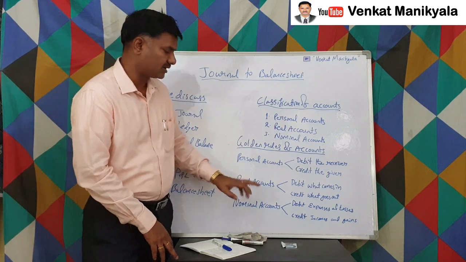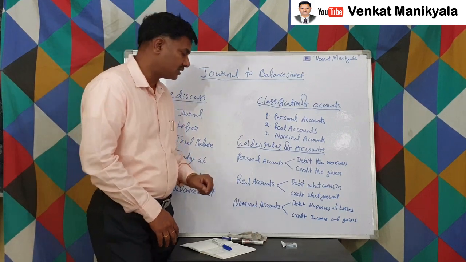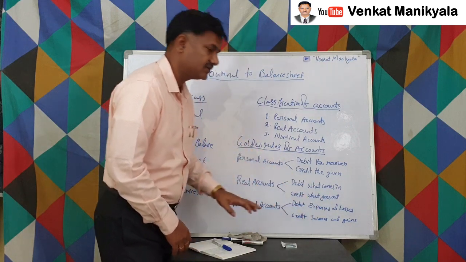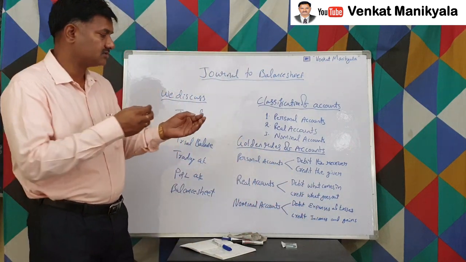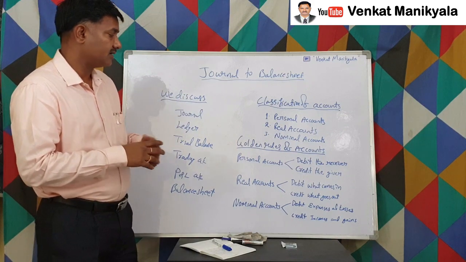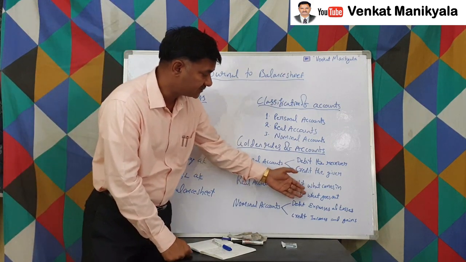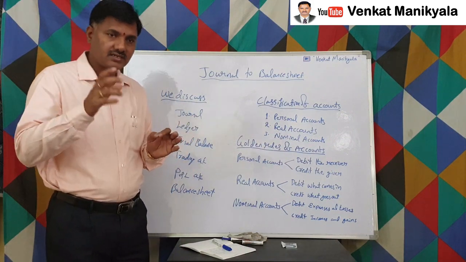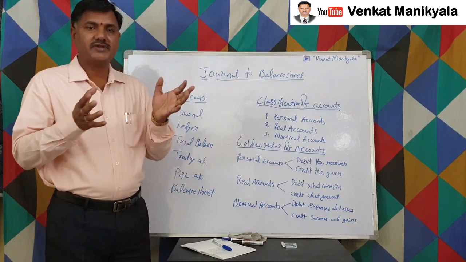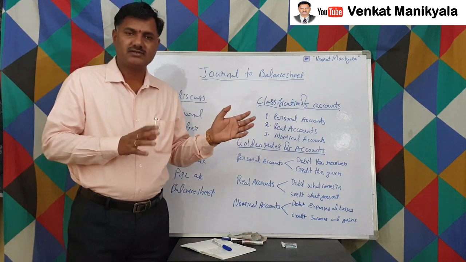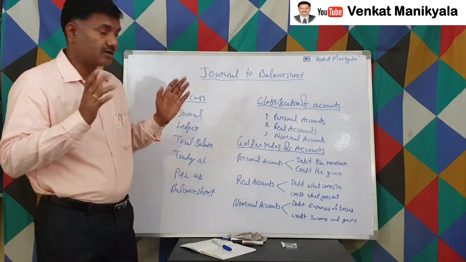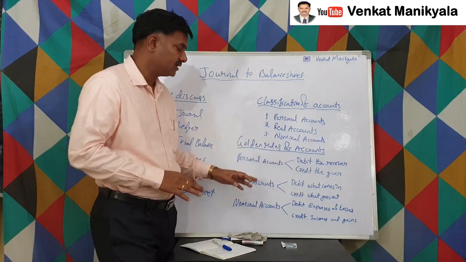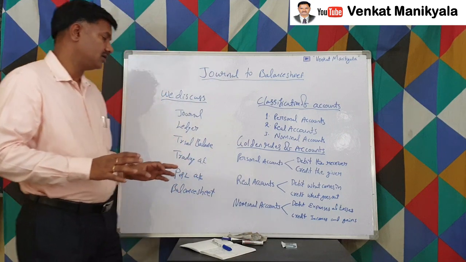The next one is nominal accounts. What do we have to do? Debit expenses and losses, credit incomes and gains. This is the simple rule we are giving directly. We discussed that expenses and losses, incomes and gains are all nominal accounts. Out of those, we have 4 varieties: 2 varieties are to be debited and 2 varieties are to be credited. What are those? Expenses and losses are to be debited, right? Incomes and gains are to be credited.